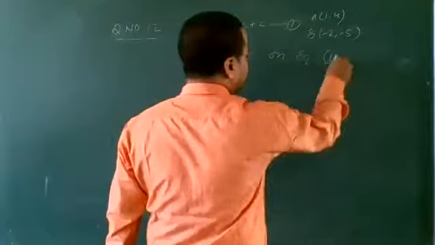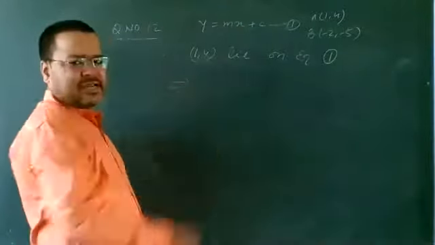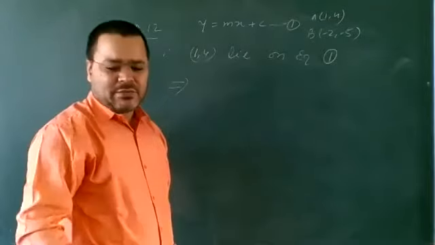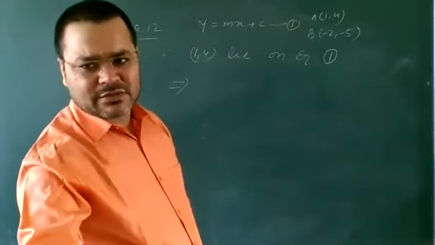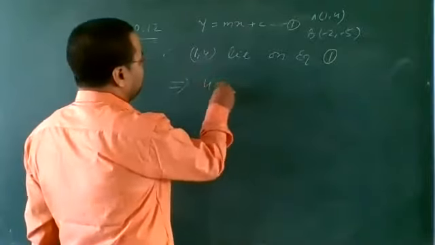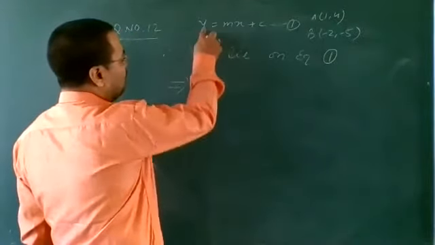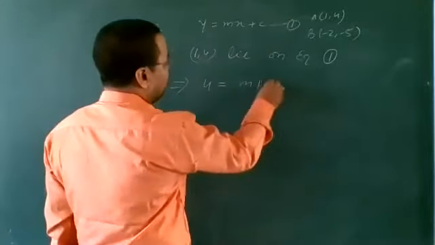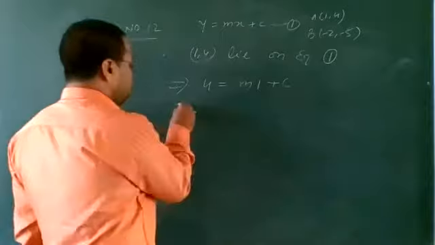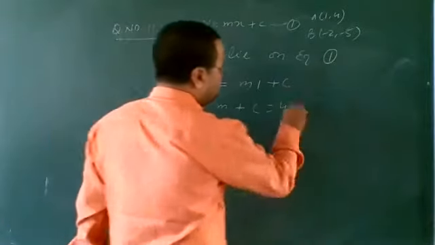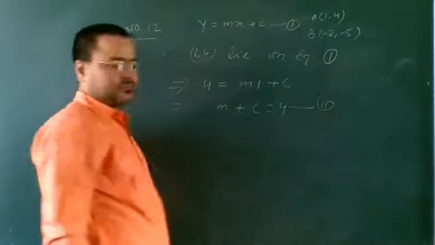Directly write, no need to write that it satisfies this equation, though if you write it, that's okay. Here it will be 4 = m times the value of x, which is 1, plus c. So we can write m + c = 4. Let this be equation 2.